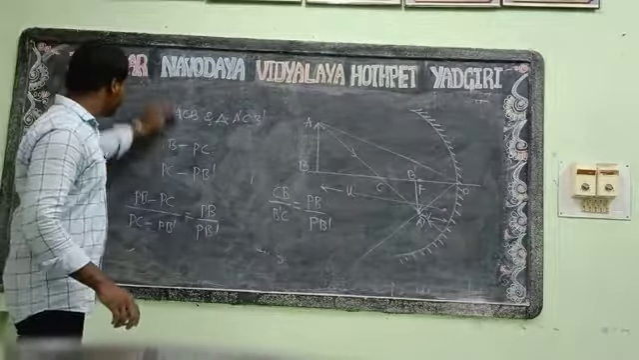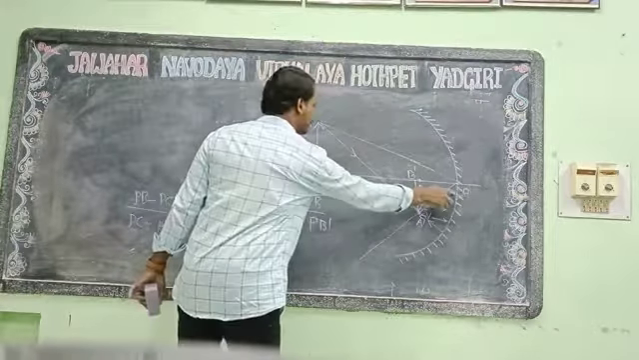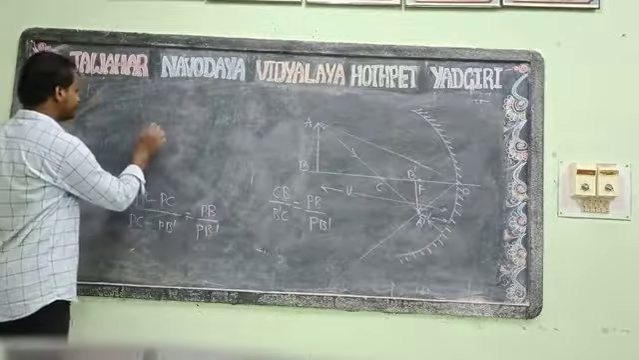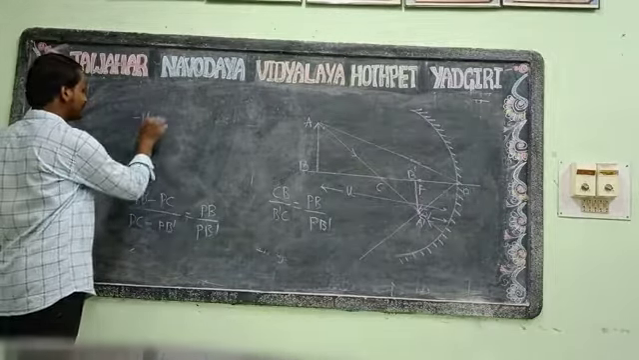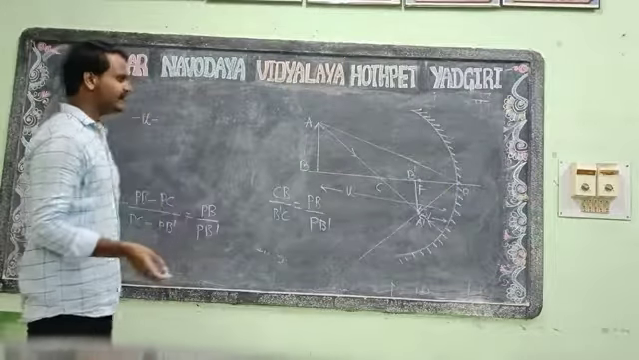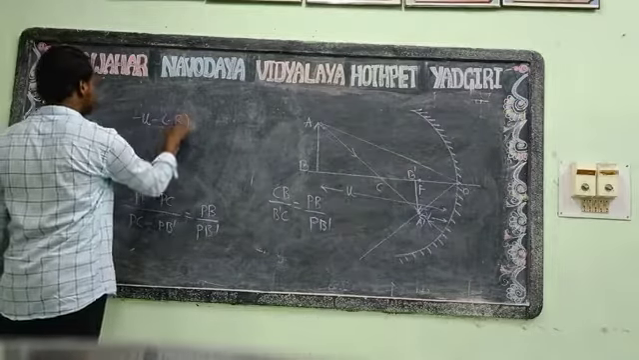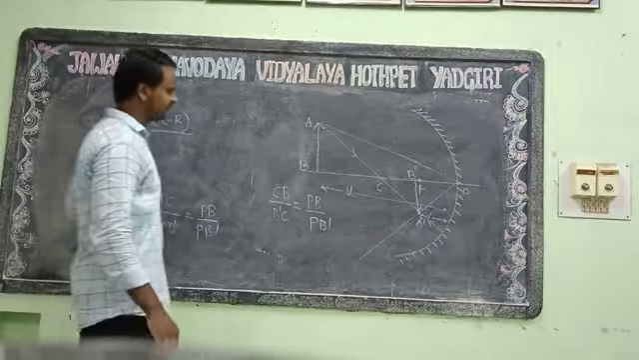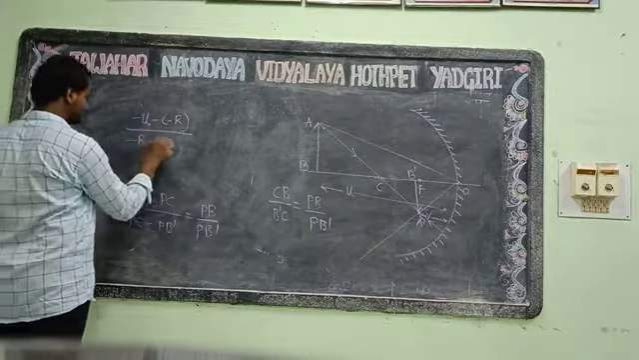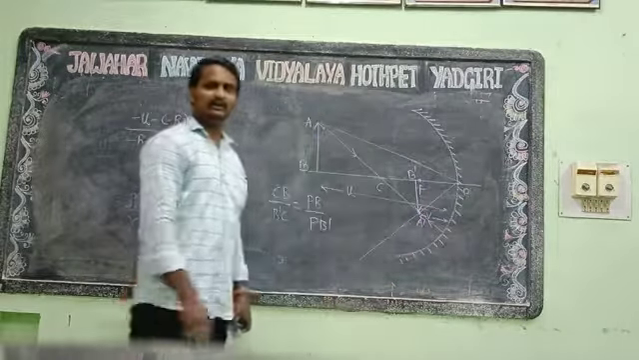From that, we know some values. What is PB? PB is the object distance, so PB will be taken as minus U. And PC? PC is the radius of curvature. It is also taken as negative because it is going from the left side, so it will be written as minus R. What is PB'? PB' is the image distance.